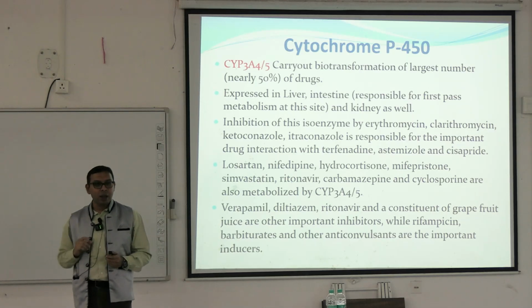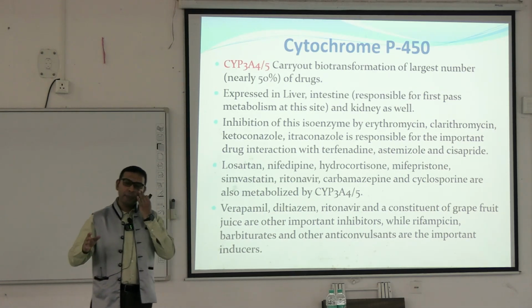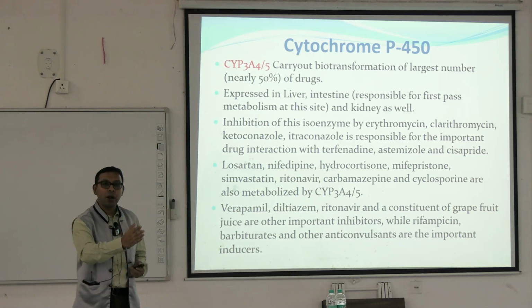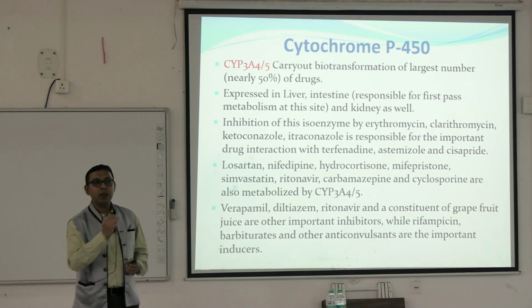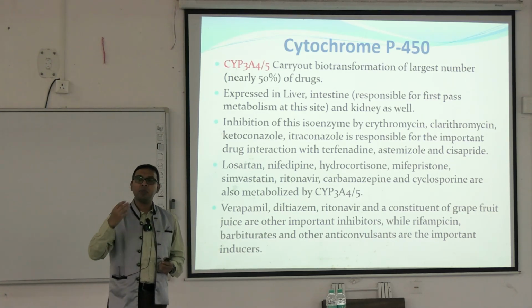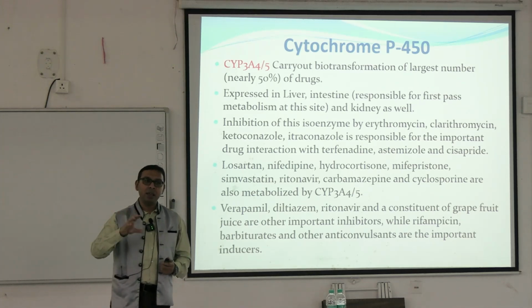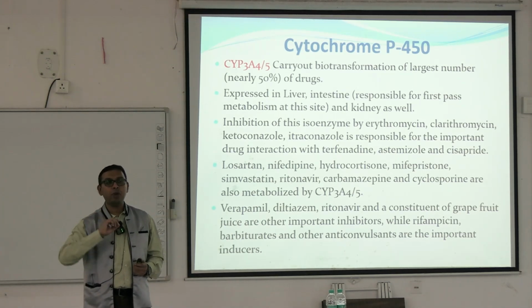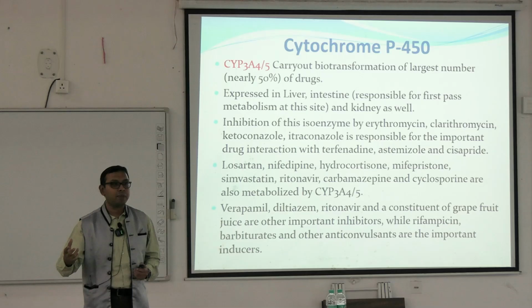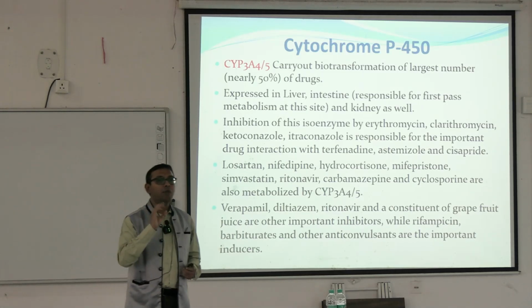There may be drug-drug interactions. There may be variability in the drug response from one individual to another. This is mainly controlled by different types of genes. More than one gene is there, and there are changes in the genes that lead to changes in the subunits of the cytochrome P450 system. This is known as genetic polymorphism.